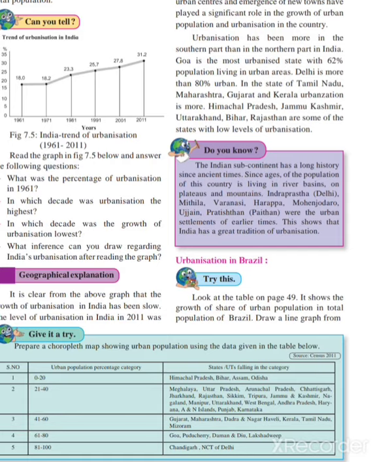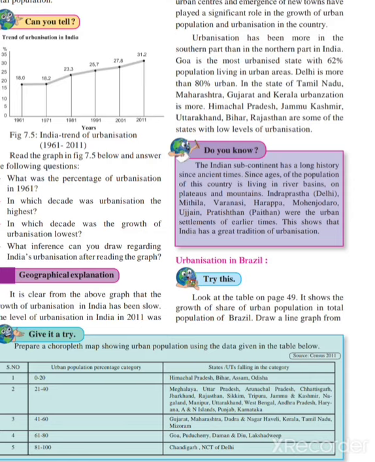Let's take a revision. Urbanization in India is 31.16% of the population as compared to the developed countries. The southern part is more urbanized as compared to the northern part of India. Let us see which states come in the southern part: Tamil Nadu, Maharashtra, Gujarat, Kerala, and in the northern part Himachal Pradesh, Jammu Kashmir, Uttarakhand, Bihar, Rajasthan. This all comes in the northern part.